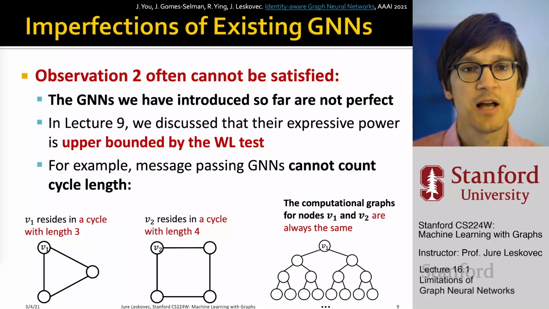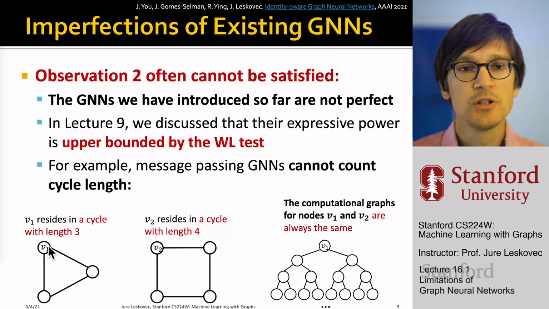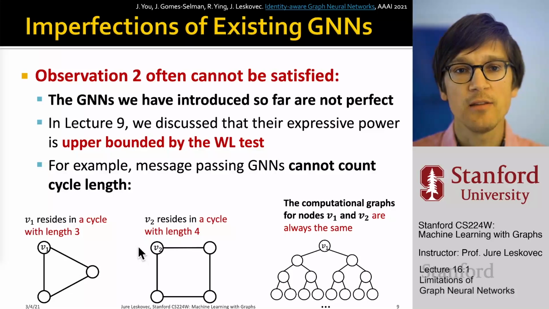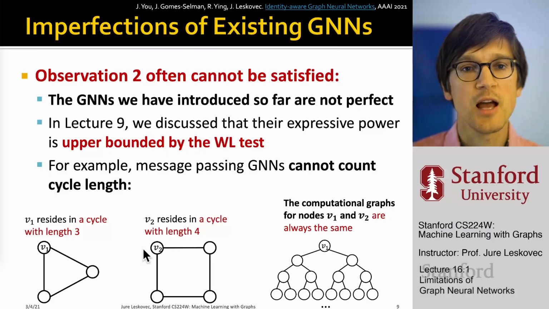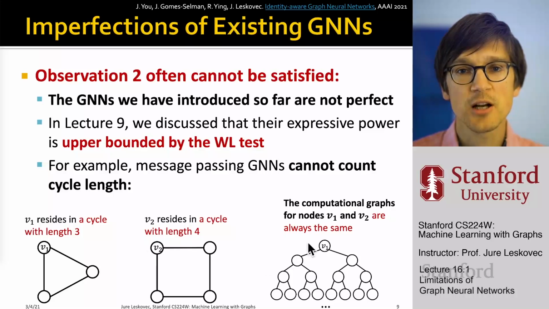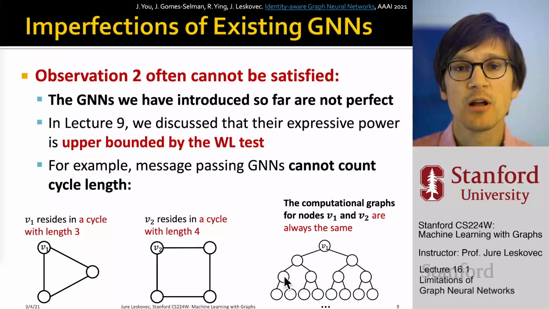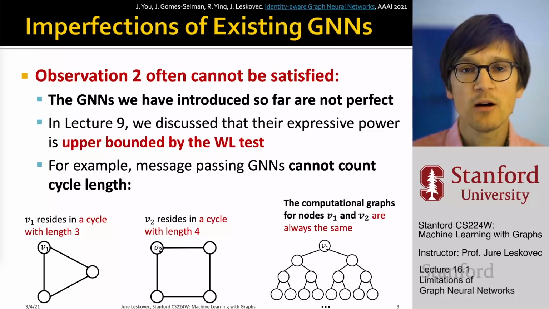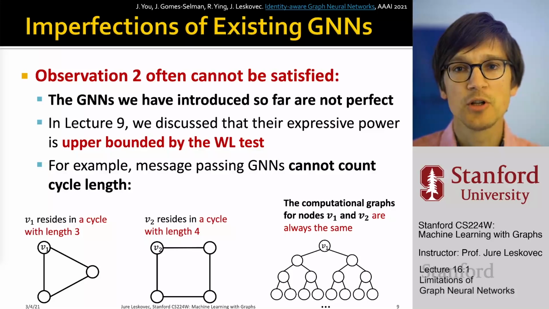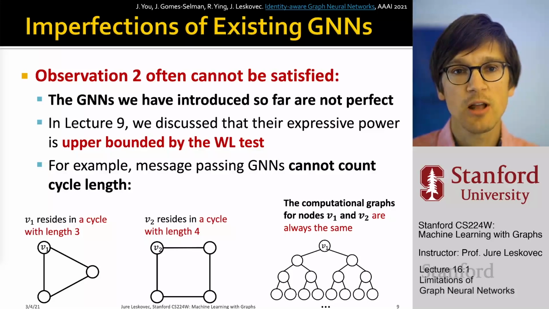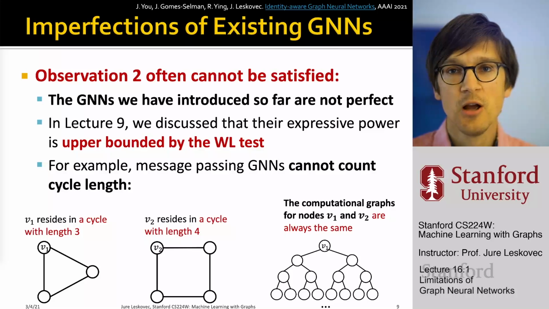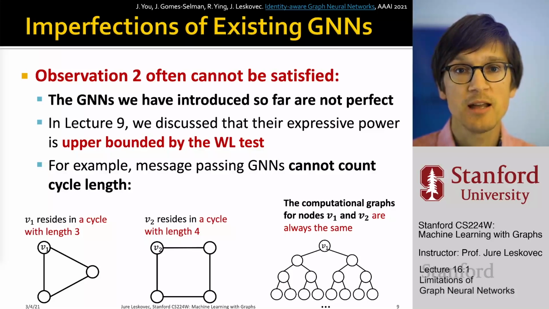For example, if I have node V1 on a cycle of length 3 and node V2 on a cycle of length 4, the structures of their two computation graphs will be the same. So without any discriminative node features, or assuming all node features are the same, the graph neural network won't be able to assign different embeddings to nodes V1 and V2.